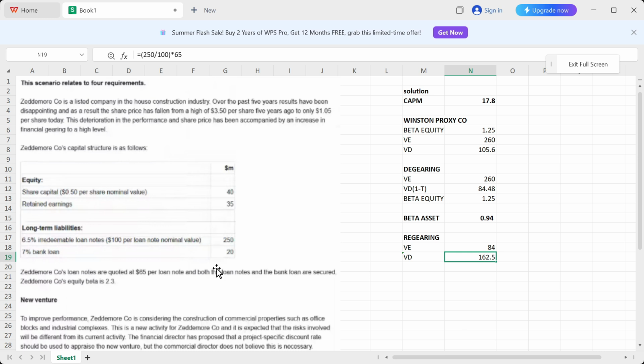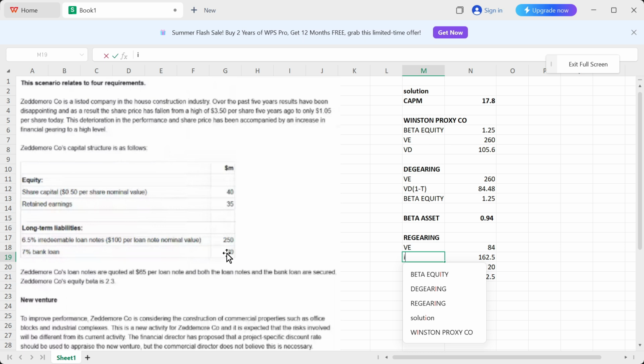market value of bank loan, because bank loan cannot be traded, right? So you just take the book value of loan note as your market value, which means that as far as bank loan is concerned, right, you are just going to take 20. Okay, so that means that your value of debt would be the market value of irredeemable loan plus the bank loan, right? So that's 182.5. So that's your VD. Okay, that's your VD.